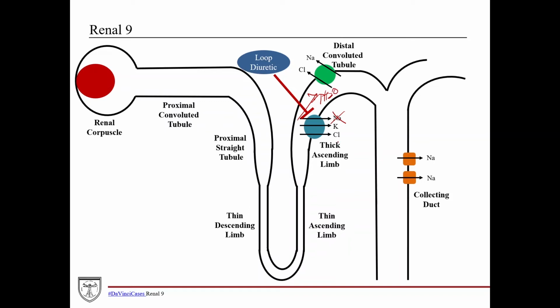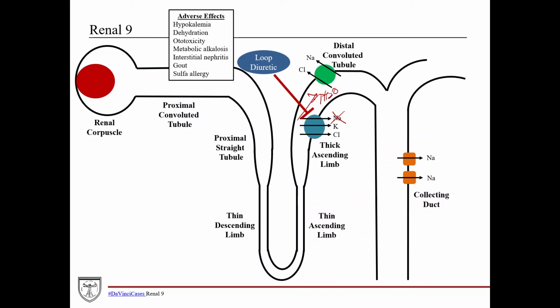You also have more potassium and more chloride being excreted, and so you can actually develop, as we show here with the adverse effects of loop diuretics, hypokalemia. You can develop that because if you're not reabsorbing as much potassium, you can develop low potassium because you're peeing more potassium off. You can also have dehydration because you're losing fluid. Ototoxicity, this is more a nature of the drug than necessarily its effect in the nephron. The drug, remember, we give these drugs either orally or intravenously, so they get circulated throughout the entire body.